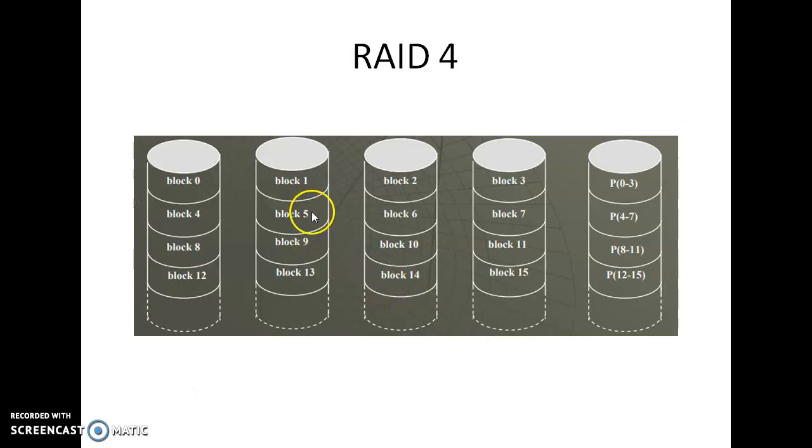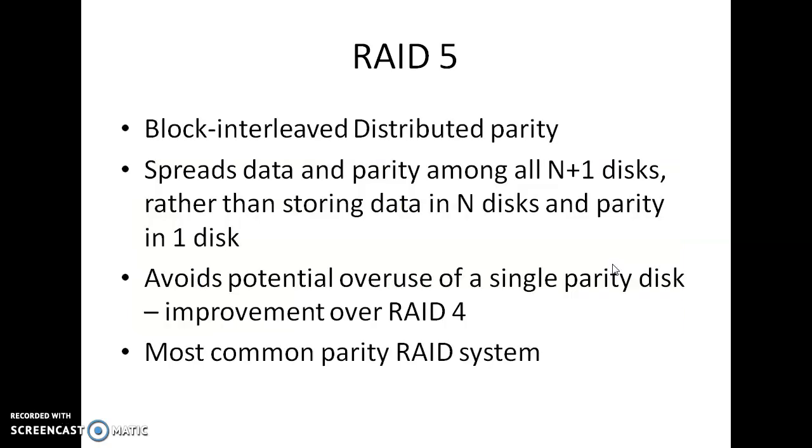As I said, it is block interleaved. So blocks are stored as block 0, block 1, block 2, block 3, and we have one separate parity disk available. For blocks 0 to 3 we store the parity in a block on that particular parity disk, from block 4 to block 7 we store the parity in that disk, then 8 to 11 we store the parity value here, and then 12 to 15 we store the parity value here. This is RAID 4.